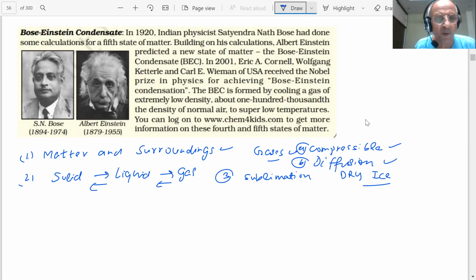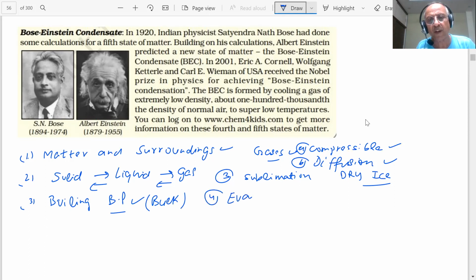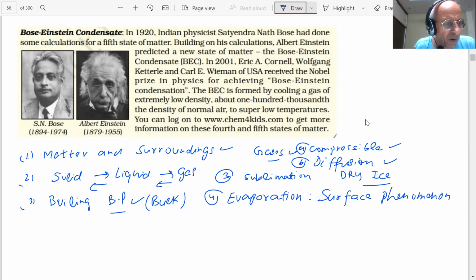Yes. Therefore, we also studied, students, what is boiling of a liquid, and we studied the boiling point, which is a bulk phenomenon. What happens in boiling is a bulk phenomenon, students. Bulk of the liquid starts boiling. And when I talk of evaporation, students, it is taking place from the surface, a surface phenomenon. This is happening from the surface. Important point, students. It depends on the surface area, temperature, humidity, and wind speed.